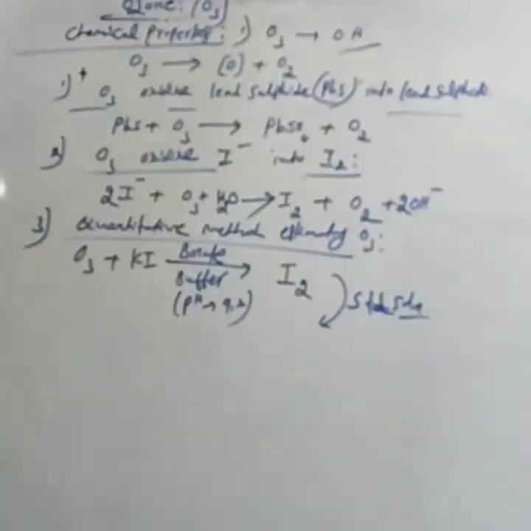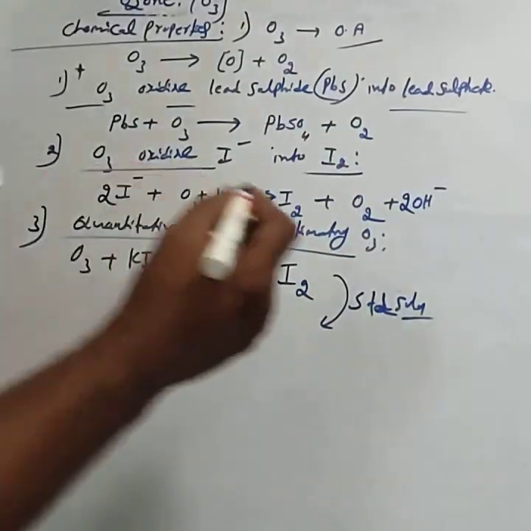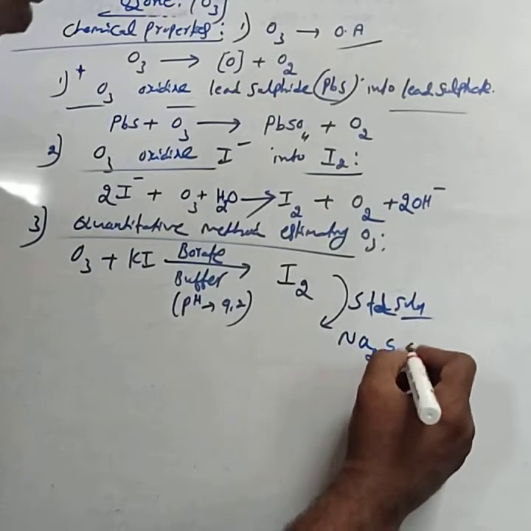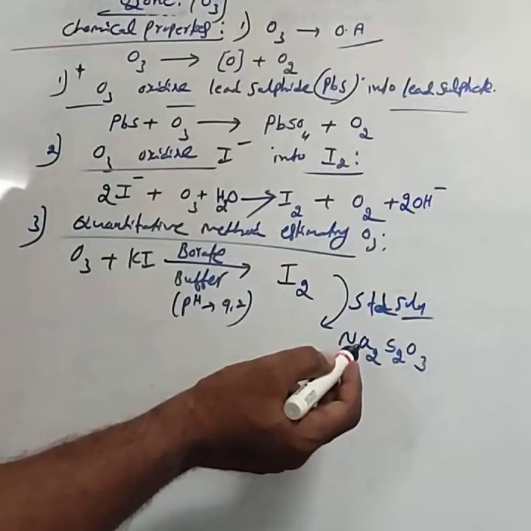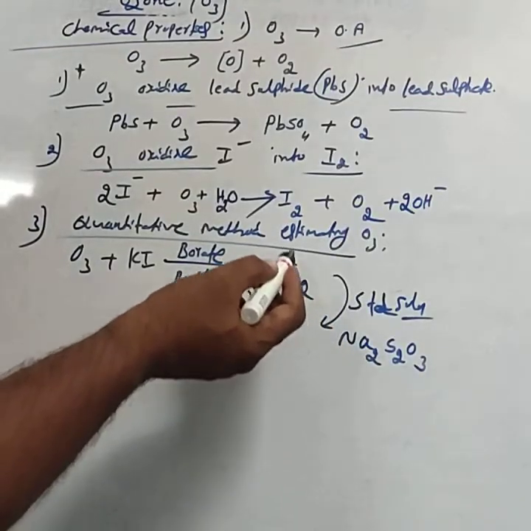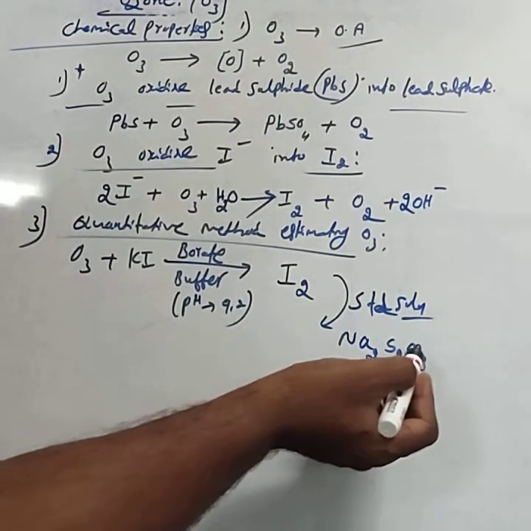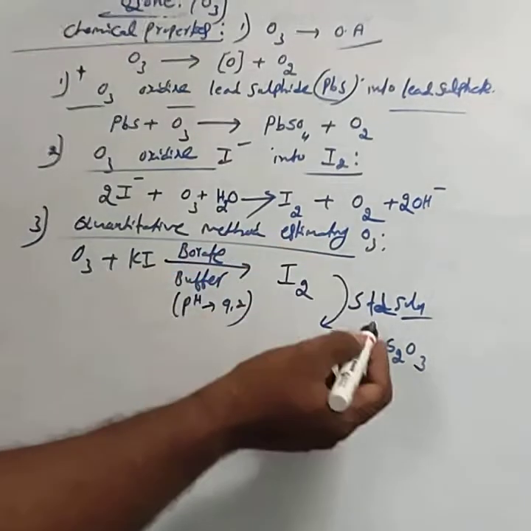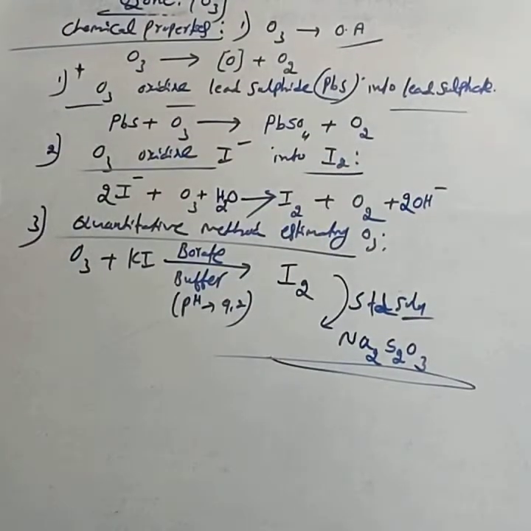That liberated iodine is treated with a standard solution of sodium thiosulfate, Na2S2O3. This is commonly considered an iodometric titration. In iodometric titration, to determine the strength of that iodine, we use the standard solution of sodium thiosulfate. This reaction is used for the quantitative method of estimating the ozone gas.